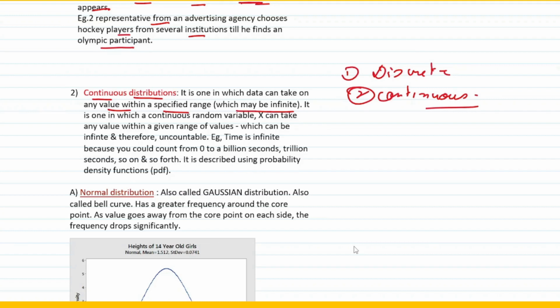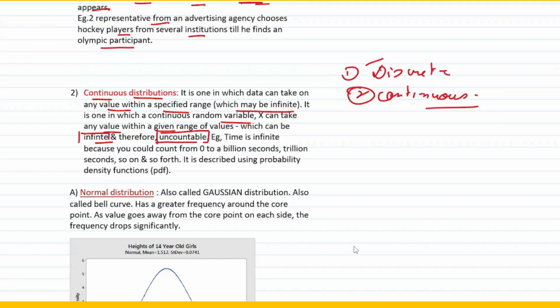The only difference between the discrete and the continuous is that discrete talks about finite or countable values, whereas the continuous one talks about the infinite one, right? It is one in which a continuous random variable x can take any value within a given range of values, which can be infinite and therefore uncountable. So the key words here will be infinite and uncountable, very unlike what we did in discrete. So basically continuous is the opposite of what we did in discrete, right?